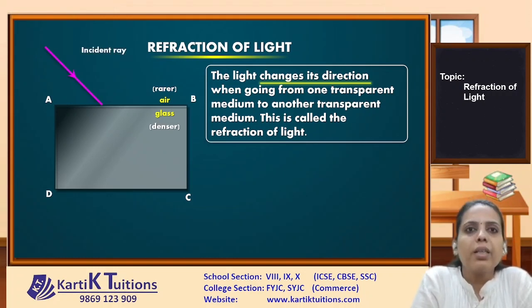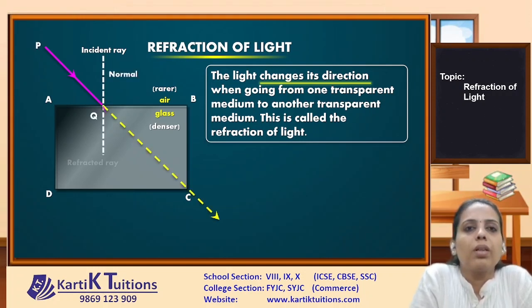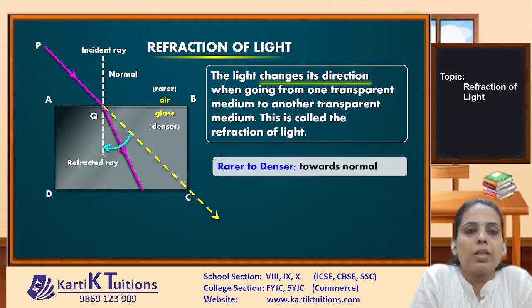So in the first case, when light is passing from air to glass, it is bending towards the normal. So we can say here that the light is getting refracted. See, when light is moving from rarer to denser, it is bending towards the normal.